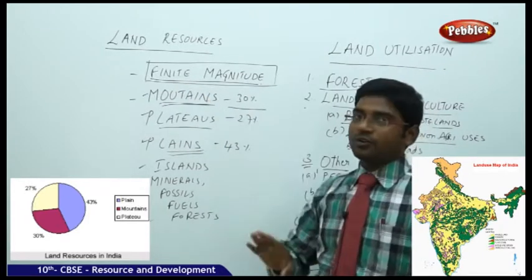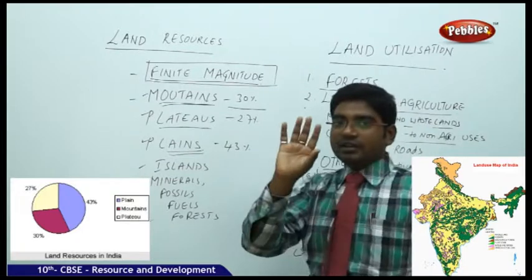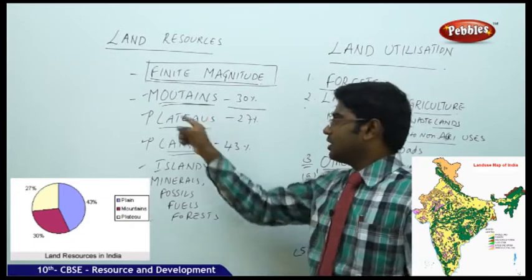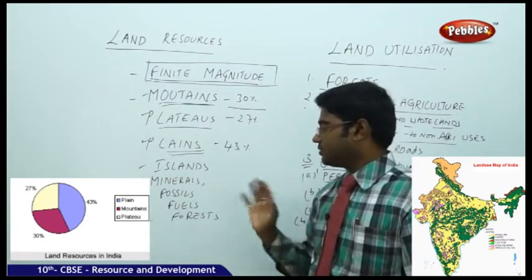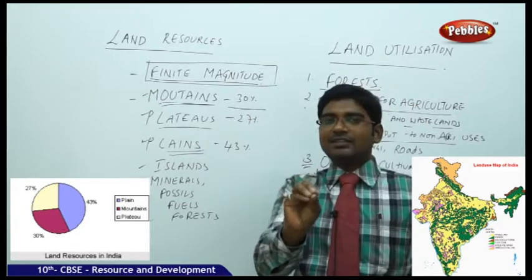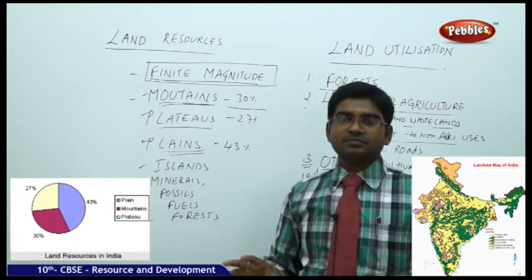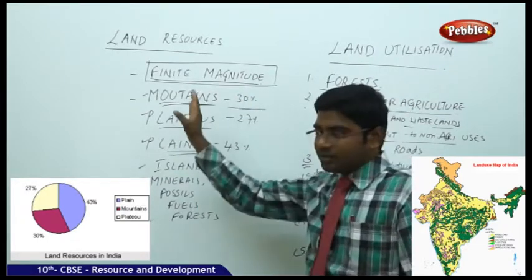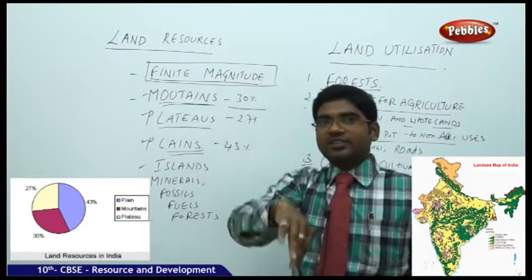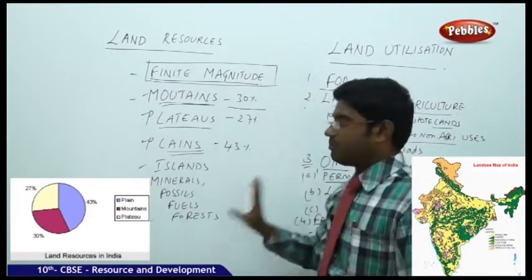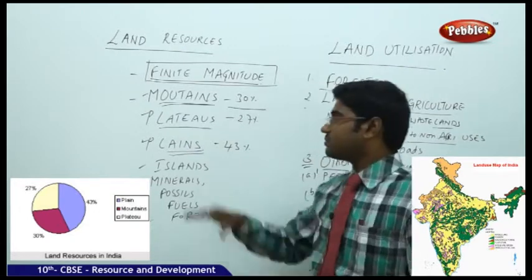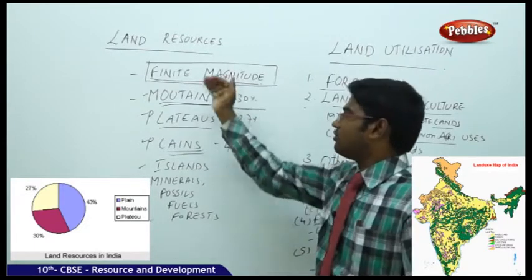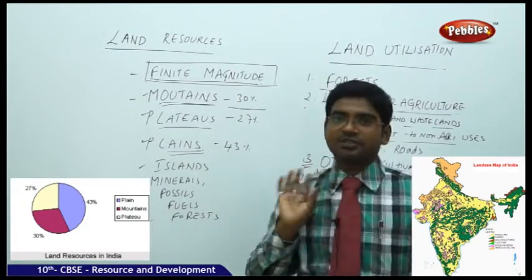When I say finite magnitude, it is a fixed magnitude. In any physical features of any country, you find mountains, plains, plateaus, islands, forests. Other than this, do you find any other features? You do not find any in any country. So the entire land in any country, or all countries together, you will get the same categories. All these categories are present in all countries. All countries together also have mountains, plains, plateaus, islands, everything.